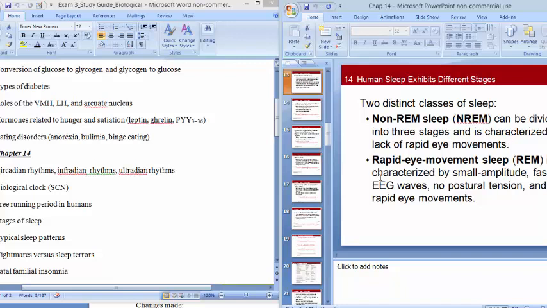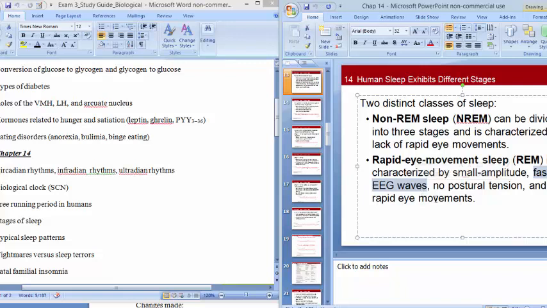Versus REM, rapid eye movement sleep, where you do have the rapid eye movements, obviously. You have a very active EEG, so the brain almost looks like it's awake. This is when dreaming occurs, and the person is supposed to be paralyzed. Their major muscles, like breathing, are still working, but their core muscles for movement are supposed to be paralyzed, okay?